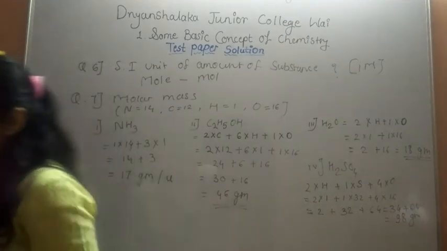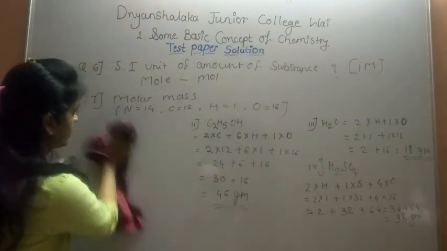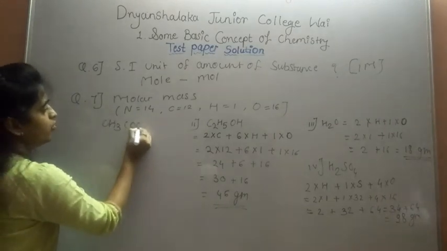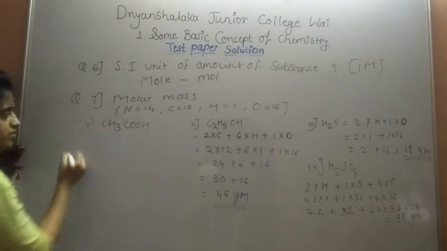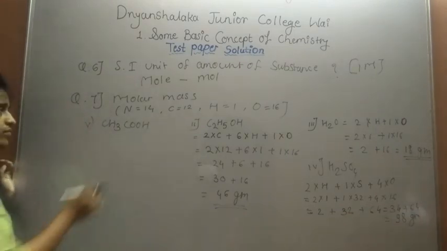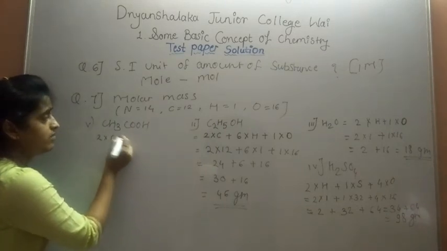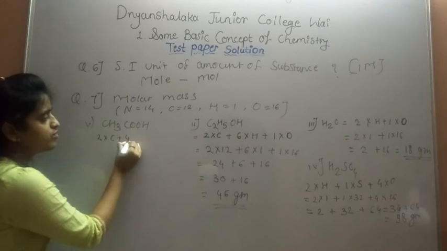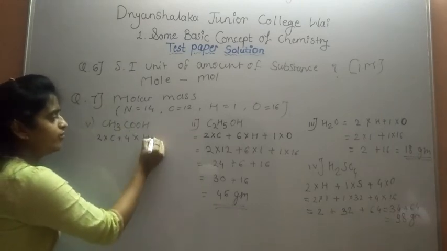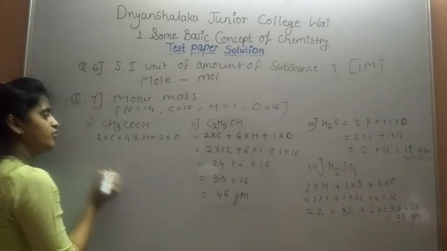And the last example is acetic acid, CH3COOH. How many atoms of carbon? 2 atoms of carbon into atomic mass of carbon, plus 3 plus 1, 4 atoms of hydrogen into atomic mass of hydrogen, and 2 atoms of oxygen into atomic mass of oxygen.